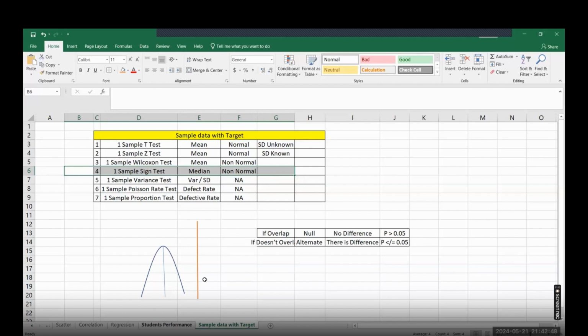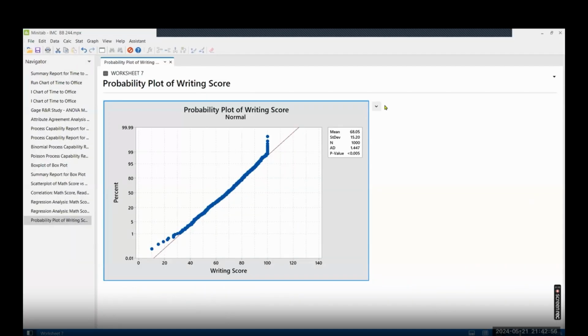Let's say, assuming this data is normal, just for assumption, and you want to perform the one sample t-test. How do we do this? We decided the target is 70 and actually this value is 68.05. So 68.05, if you see mathematically, it is less than 70. What is your target? So in this case, mathematically, you did not meet the target. But are you meeting statistically, yes or no? So how do we do this?